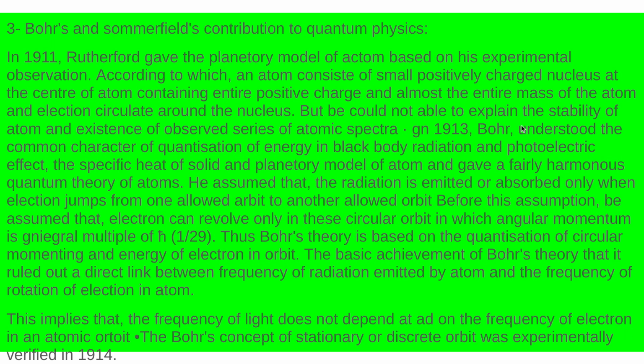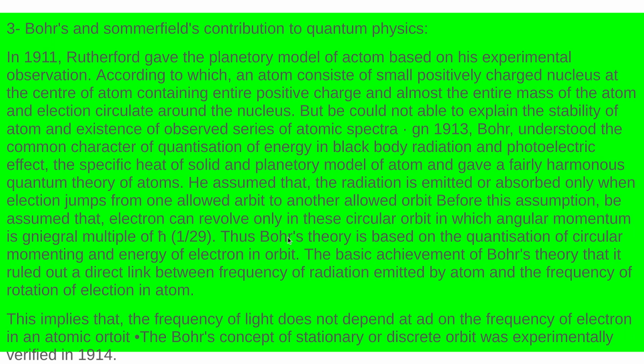After Niels Bohr, what we got is that energy is emitted or absorbed when the electron jumps from one orbit to another. Before this assumption, the electron could revolve in any circular orbit. After this assumption, it was told that the angular momentum must be nh by 2π for the electron to be in any circular orbit. Without this angular momentum, an orbit cannot exist, and the electron may not revolve in it.